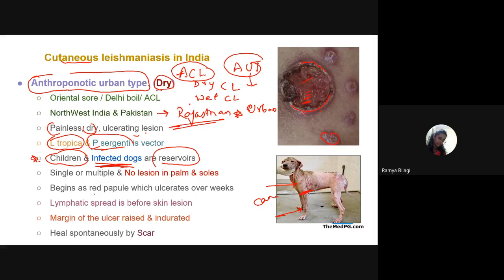It usually begins as a papule and later it will ulcerate over the weeks. And very important is that there will be lymphatic spread before the skin lesion. So before the skin lesion appears, there will be what? Lymphadenopathy. The nearby lymph node will be enlarged, and later the skin lesions can be seen. And it will heal by what? Scar formation. In any cutaneous leishmaniasis, scar formation is commonly seen.